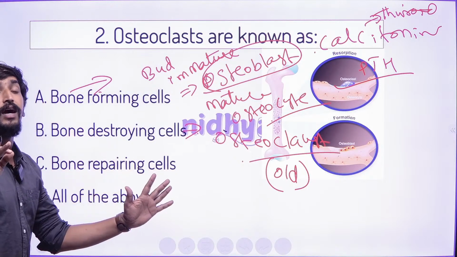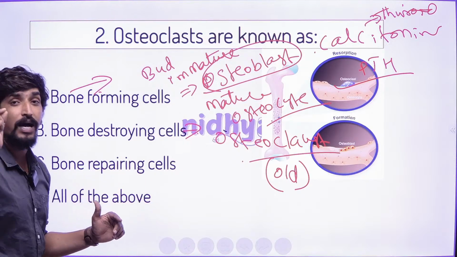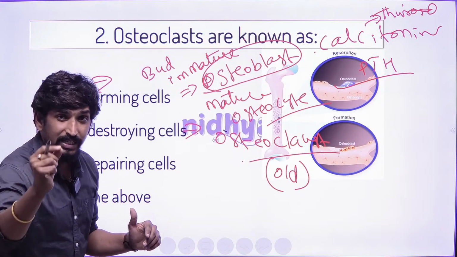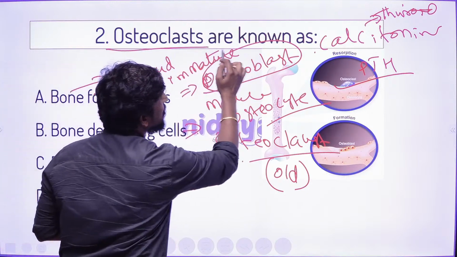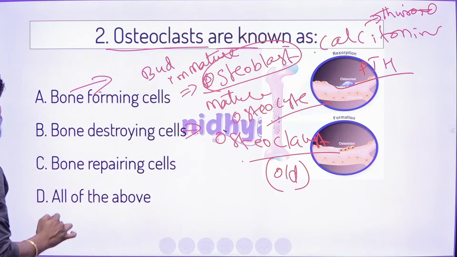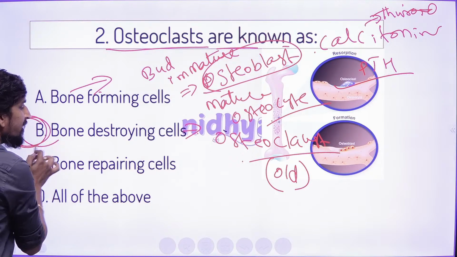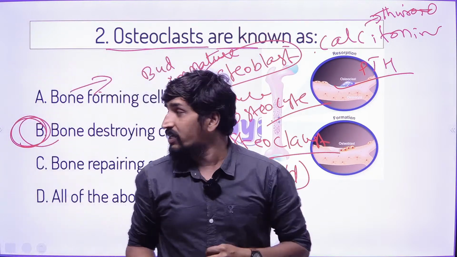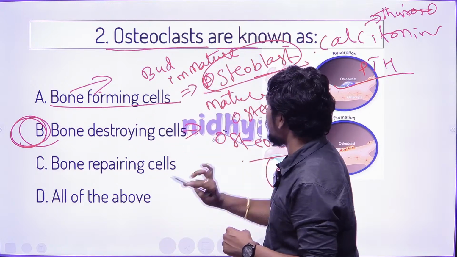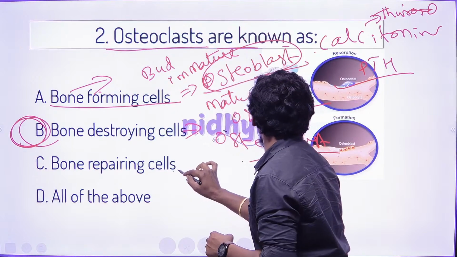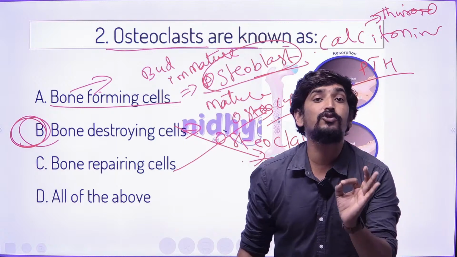So simply, we have to remember these three types of bony cells. One is called an osteoblast, another is called an osteocyte, another is called an osteoclast. So the question is, osteoclast is known as a bone destroying cell. The bone forming cell is called an osteoblast, the bone repair and bone functioning cell is called an osteocyte, and the bone destroying cell is called an osteoclast.